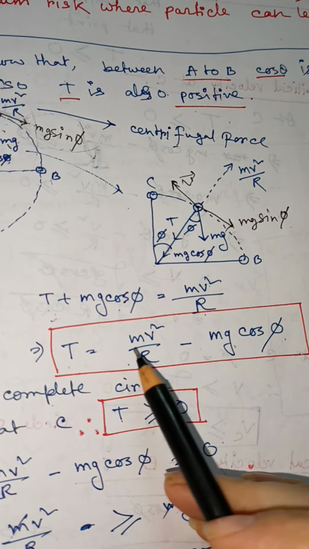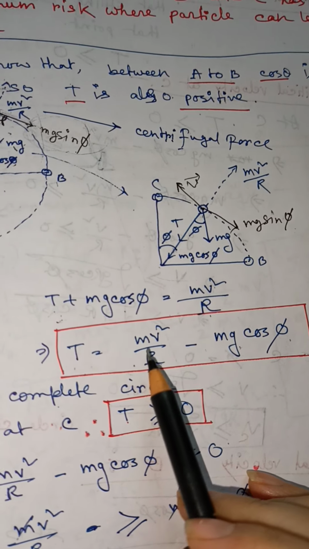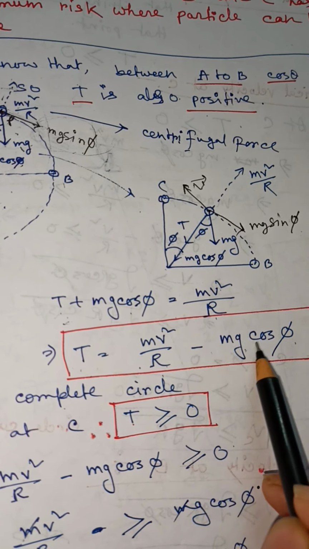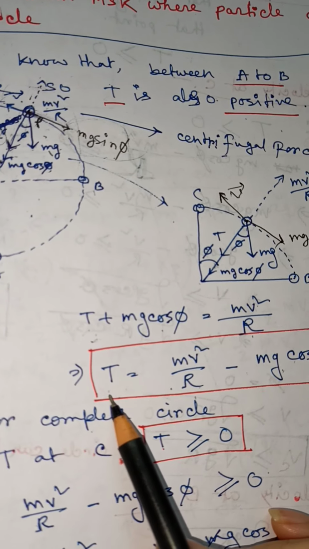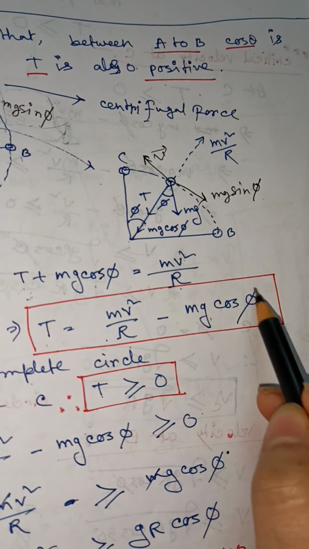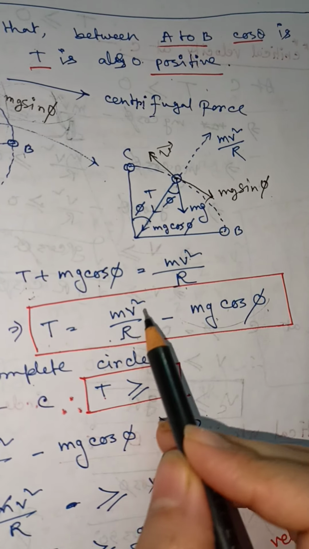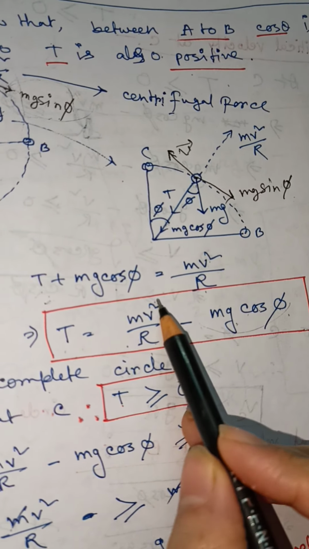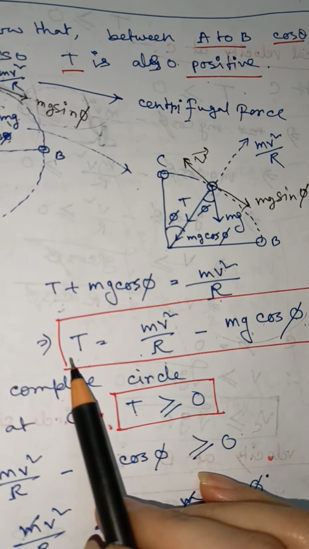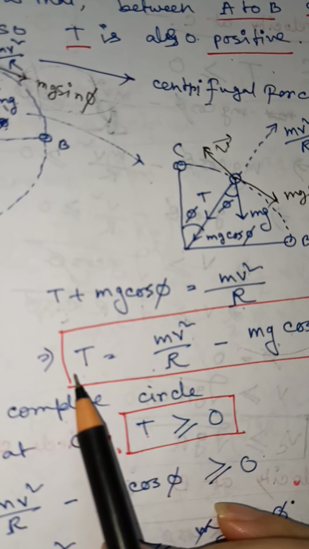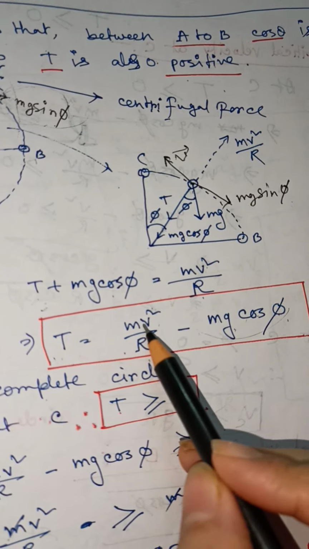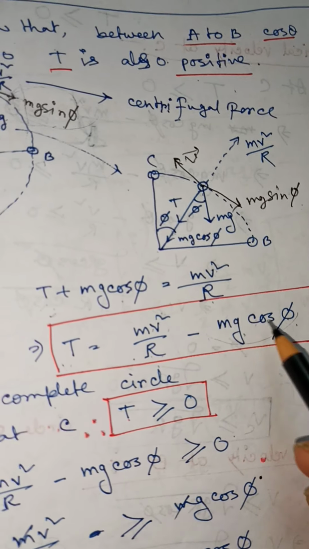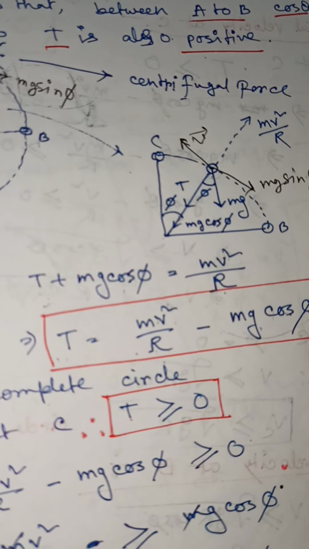So if these two forces are similar, then tension will be 0. If mg cos phi component is greater than mv square by r, then tension will be negative. If mv square by r is greater than mg cos phi, then tension will be positive.